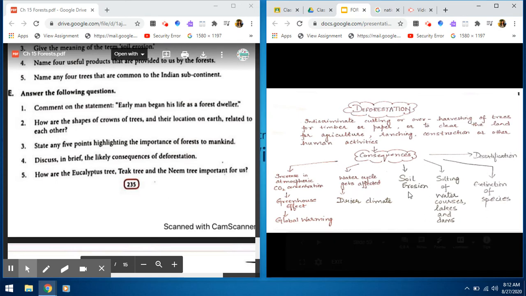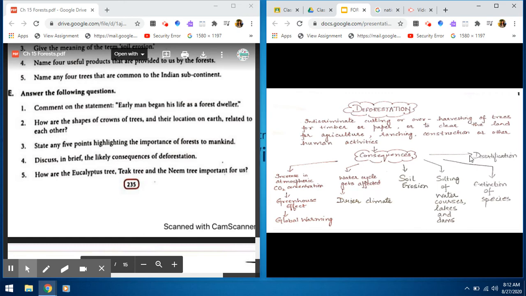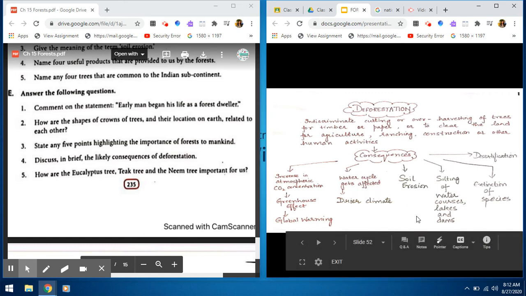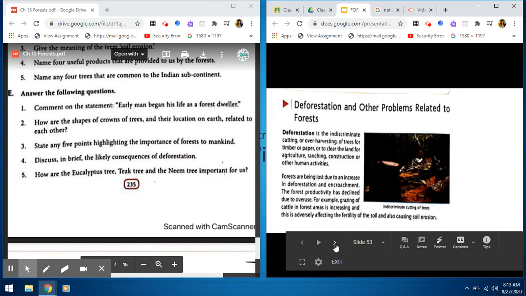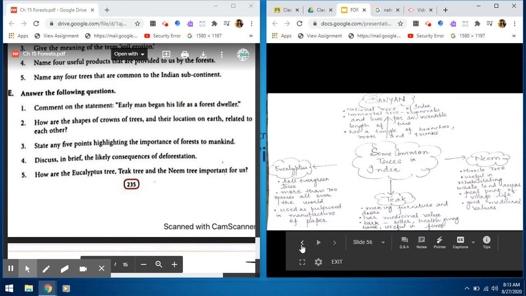Soil erosion, silting of watercourses, lakes and dams, extinction of species, and desertification are the consequences of deforestation. Then, how are eucalyptus, teak, and neem tree important for us can be answered from here.